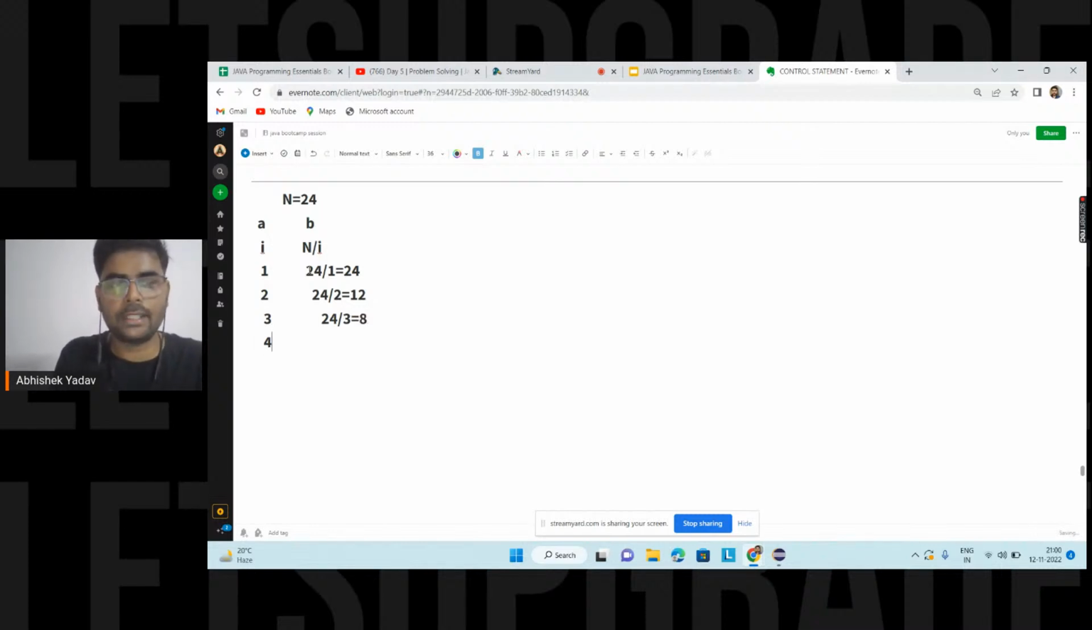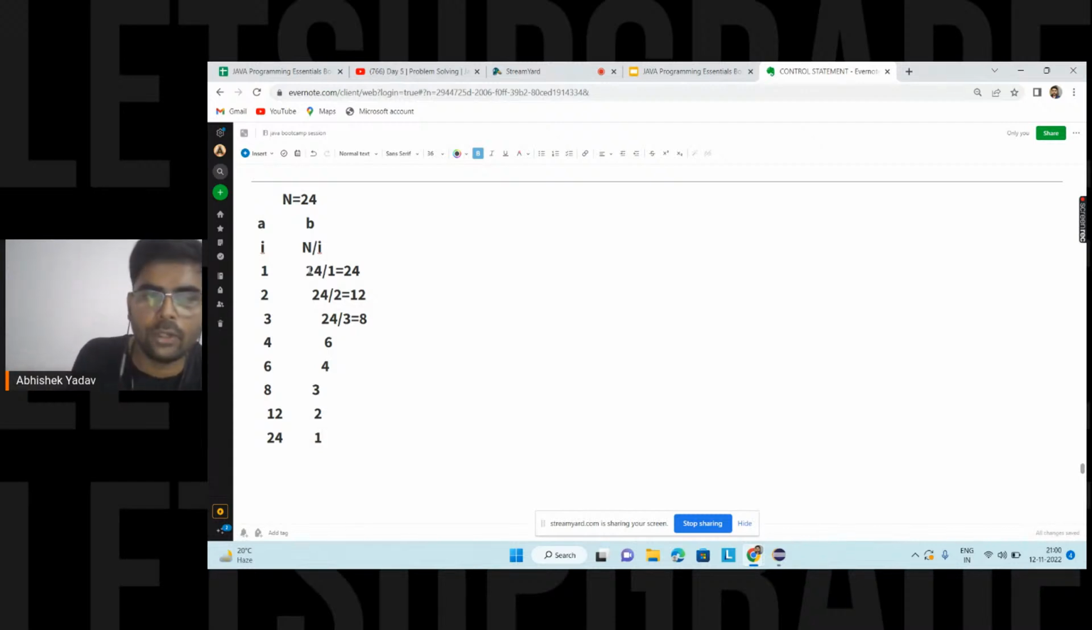Similarly, 4 is a factor of 24, so the next factor will be 24 divided by 4, that is 6. Again, 6 is a factor of 24, so the next factor will be 24 divided by 6, which is 4. Right, everyone? Again, 8 is a factor of 24, so the next factor will be 3. 12 is a factor of 24, so the next factor will be 24 divided by 12, that is 2. After that, 24 is also a factor of 24, so the next factor will be 1, that is 24 divided by 24 is equal to 1.